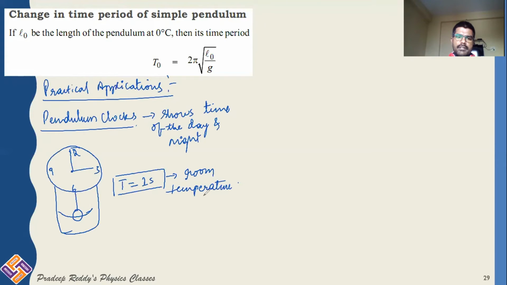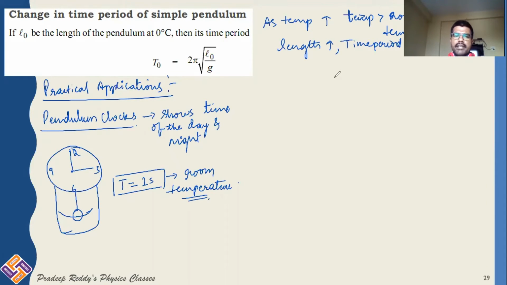This is at room temperature, right? Now what happens as temperature increases? As temperature increases, that is, temperature is greater than room temperature, the length of the pendulum increases, and the time period also increases.